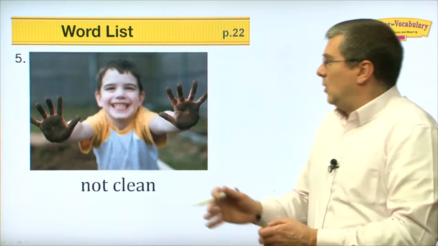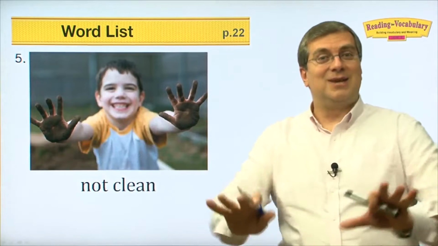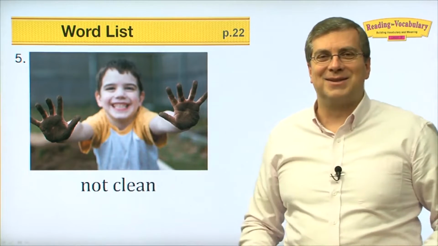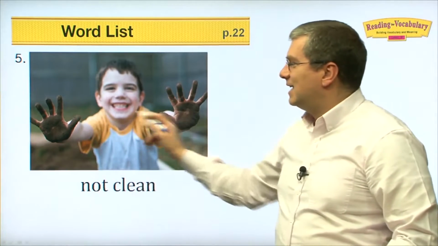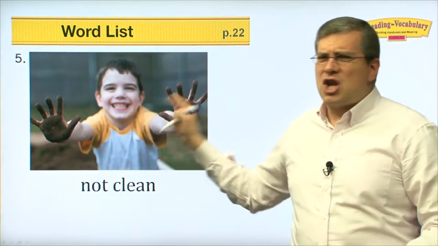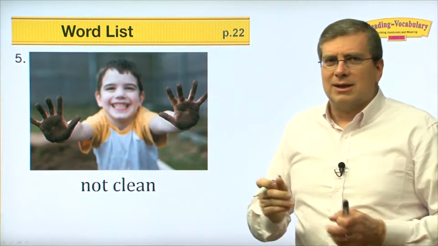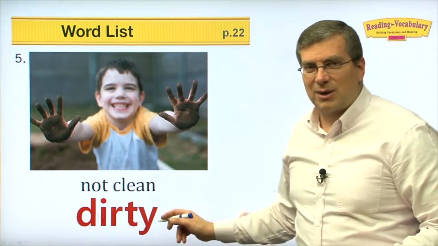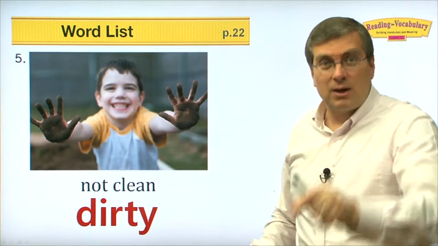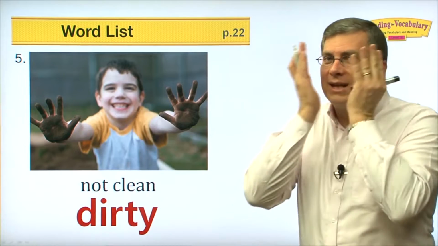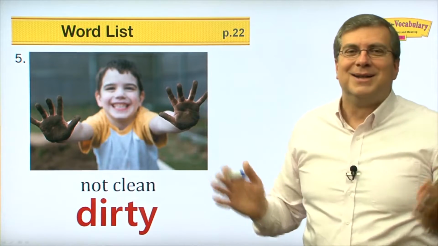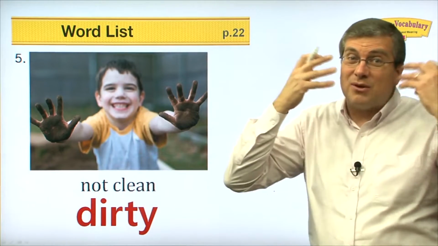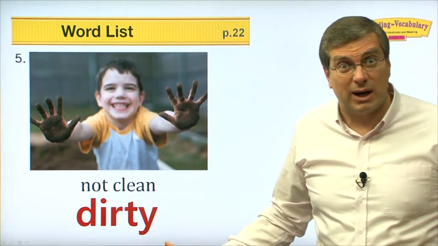Okay. Next one. Oh, look at him. He was having fun, right? He was digging in the dirt, right? He's got lots of dirt on his hands, right? So, not clean. His hands are not clean. He should not go home and eat. He's got to wash his hands first because his hands are dirty, right? Mom will say, your hands are dirty. Wash your hands, right? Hopefully he doesn't go like this. Then his face is dirty, right? So be careful when you go play outside. Your hands get dirty. Your clothes get dirty. Maybe your face gets dirty. Your hair gets dirty. What were you doing? Okay?